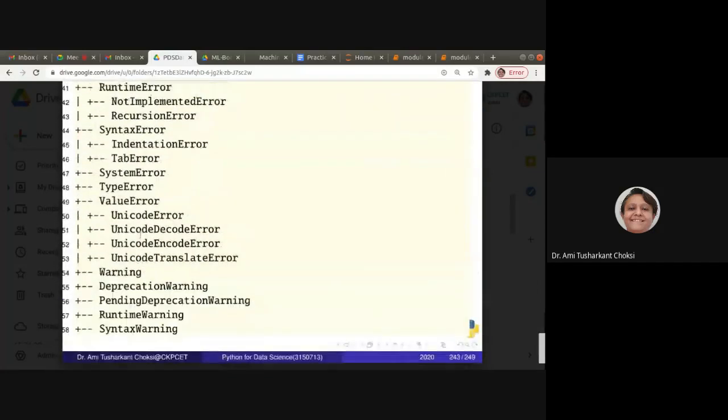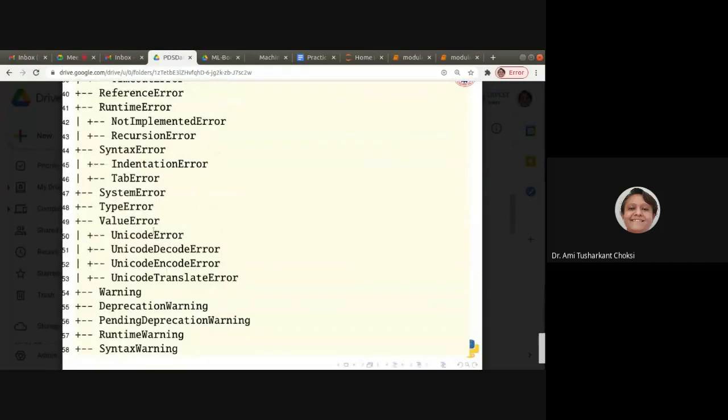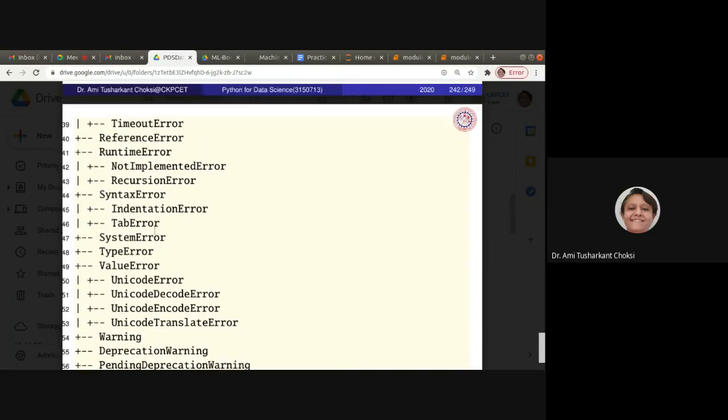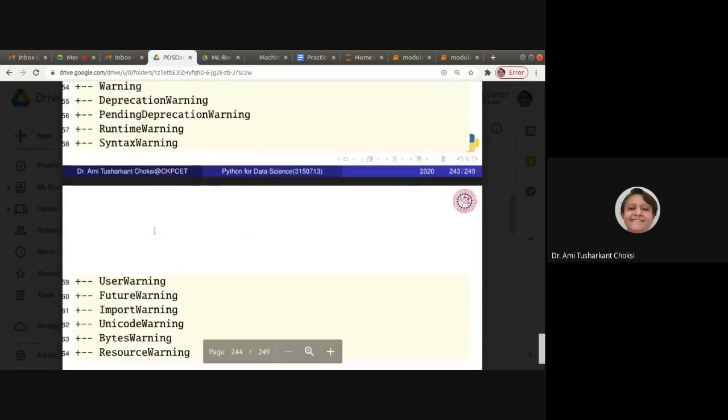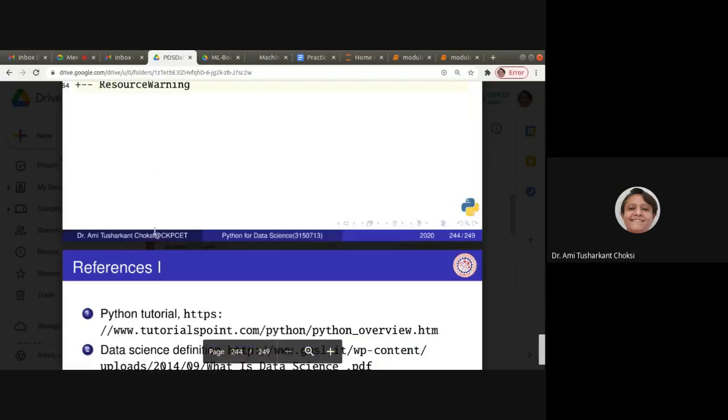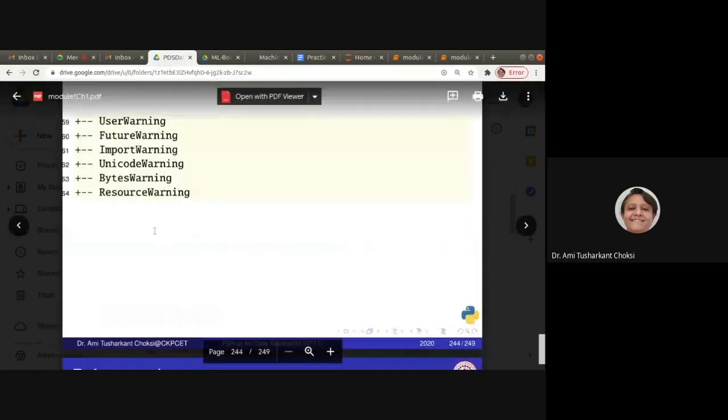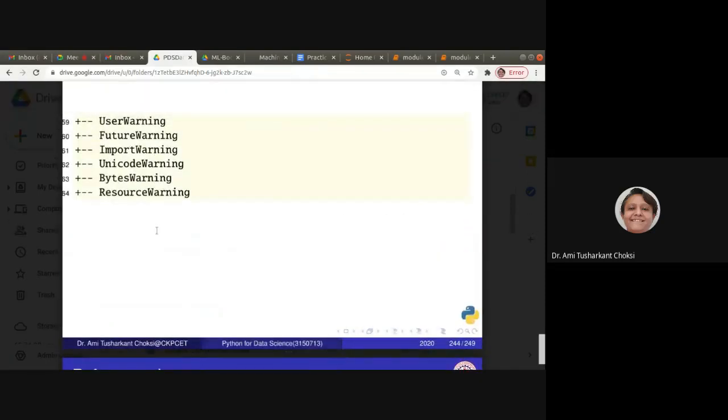I'm not speaking in detail about all these things just now, because you can see all of them when you work with them, right? So this is the exception hierarchy. In the way they are arranged, we know that whatever is a superclass must be handled at the end. Otherwise, it will give you an error, right?